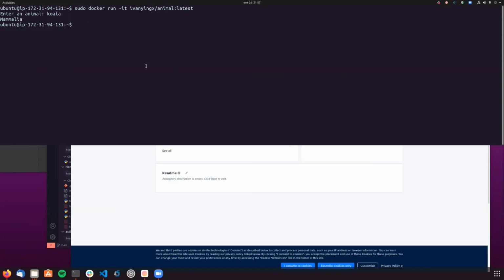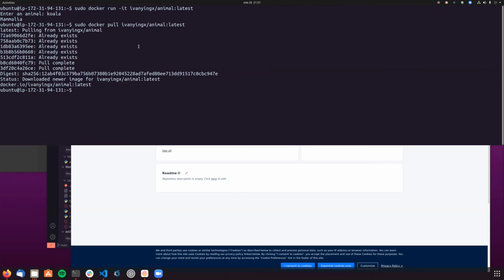Because if we try to run this directly, it will use the one that we have downloaded previously. So I'm gonna make a new pull. So sudo docker pull. Oh, actually, I'm a little bit lazy. So instead of typing everything from scratch, I'm just gonna go like that. All right, so now let's see if it works. Enter animal. I'm gonna say dog. And now my image has been updated with a nice sentence. So yeah, there we have it.